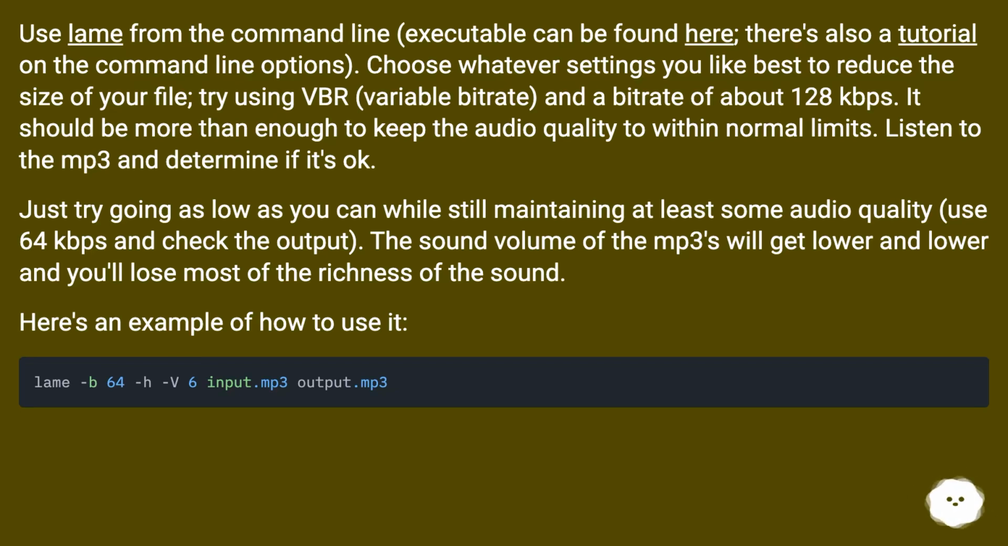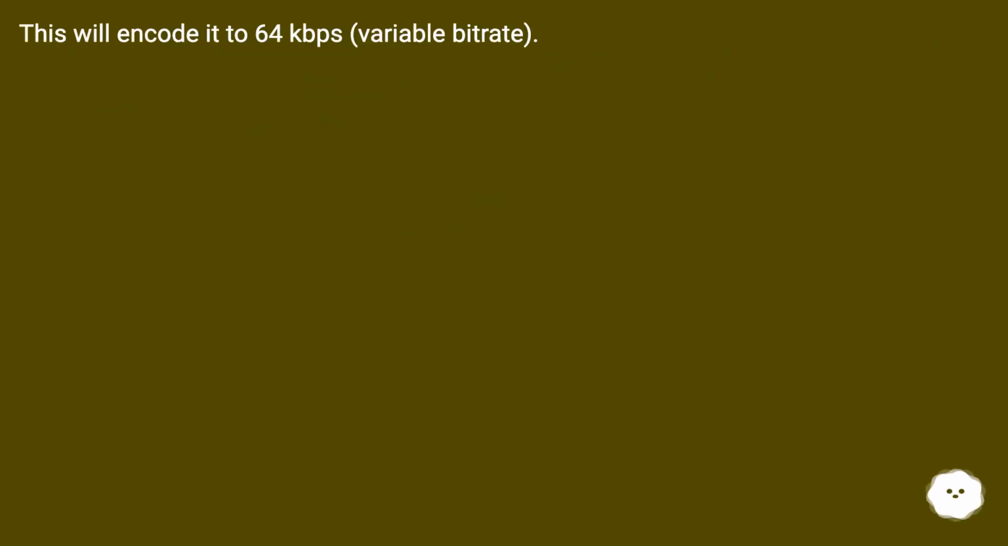Listen to the MP3 and determine if it's okay. Just try going as low as you can while still maintaining at least some audio quality. Use 64 kbps and check the output. The sound volume of the MP3s will get lower and lower and you'll lose most of the richness of the sound. Here's an example of how to use it. This will encode it to 64 kbps, variable bitrate.